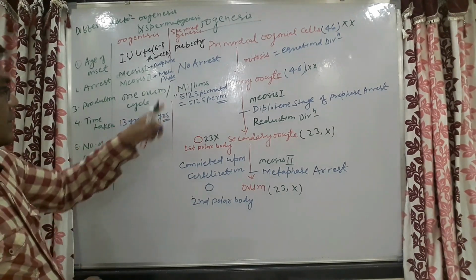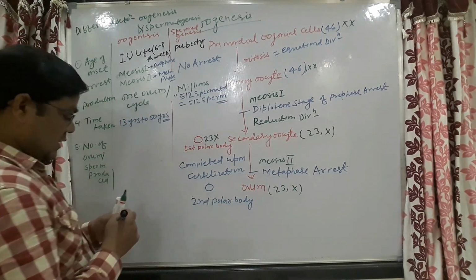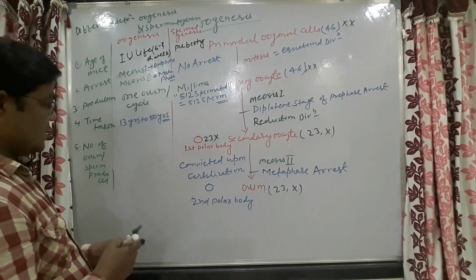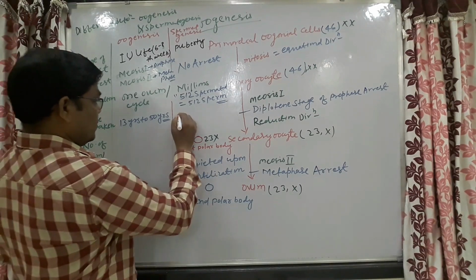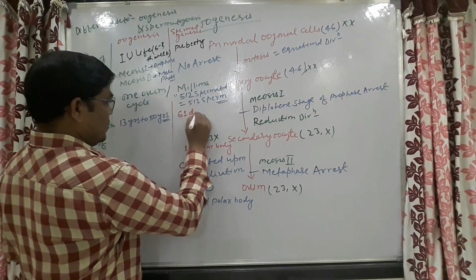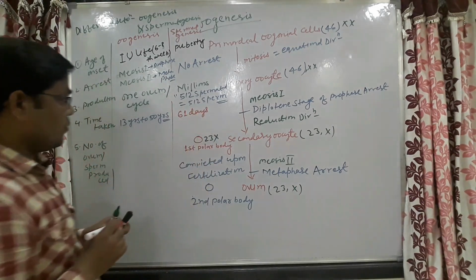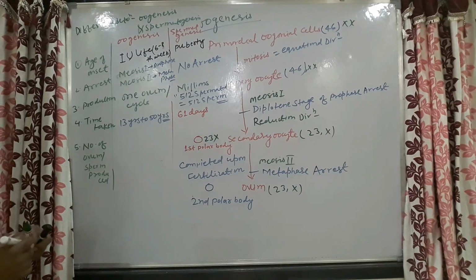However, spermatogenesis will only take about 61 days.